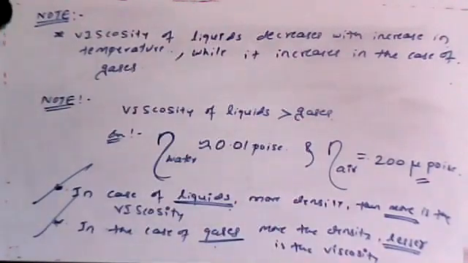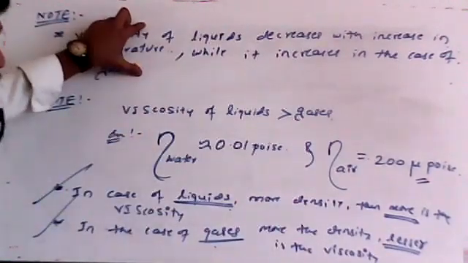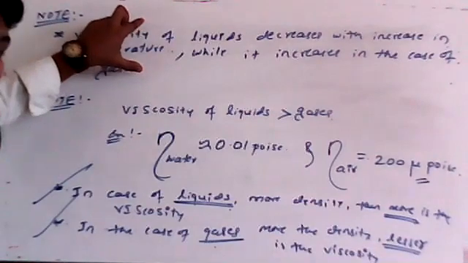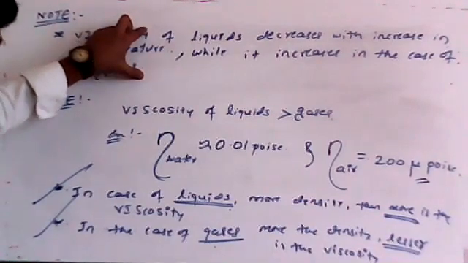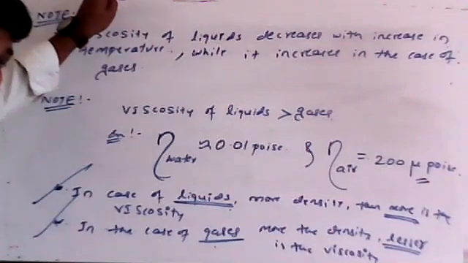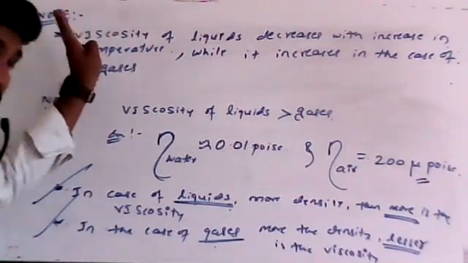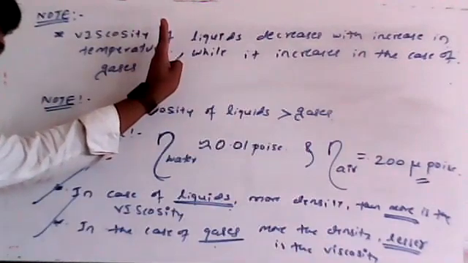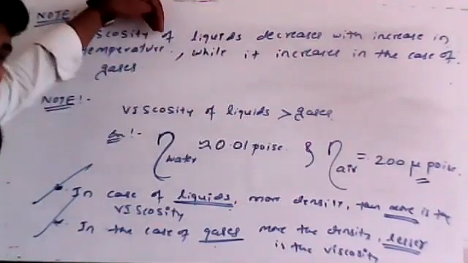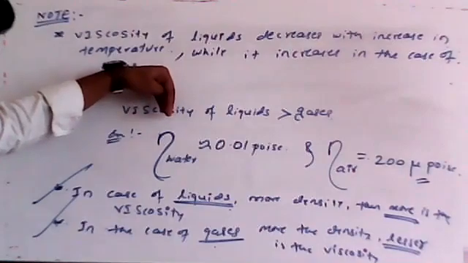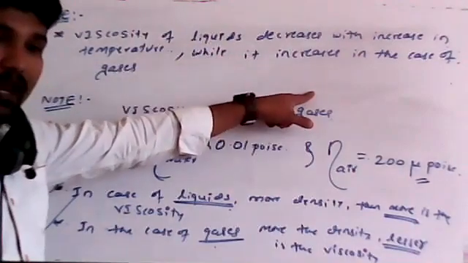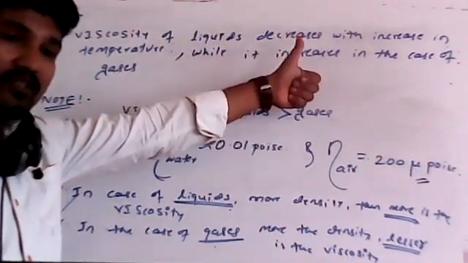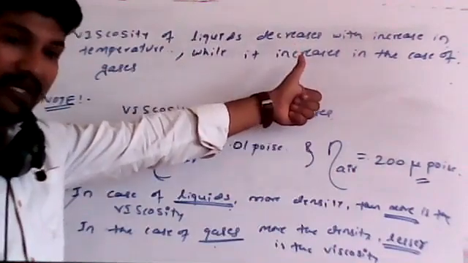Remember, students. Until now we were talking only about viscosity and temperature. What will happen if temperature increases in liquid as well as in gas? We already know when temperature increases in liquid, viscosity goes on decreasing. But in gas, when temperature increases, viscosity also increases.